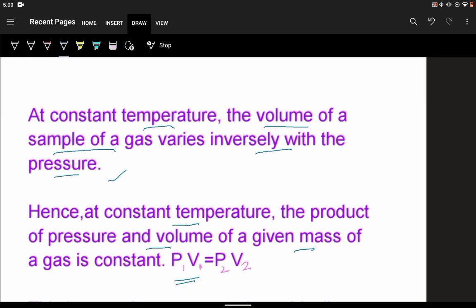So if initially the pressure of the gas is P1 and at that time the volume is V1, and then we change the pressure, volume also changes. So now the new pressure is P2 and the new volume is V2, but the product of pressure and volume before and after changing will remain constant.